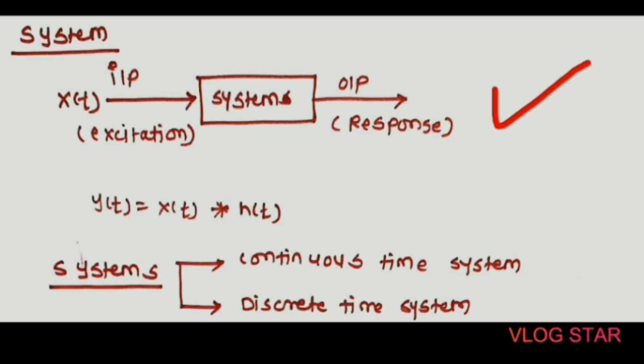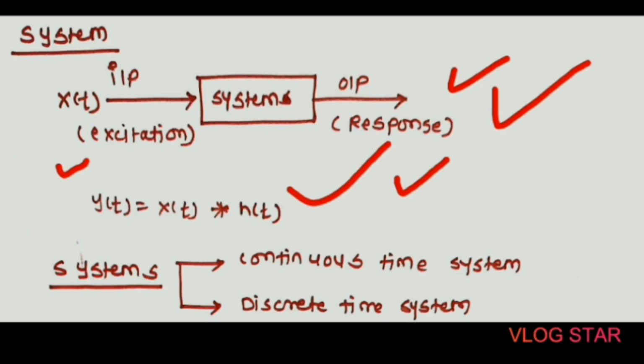A system may also be defined as a set of elements and functional blocks that are interconnected to produce the output, that is y of t, in response to an input x of t. The input signal x of t is also called the excitation and y of t is called the response of that system. Well-known examples of continuous time systems are amplifiers, filters and other electronic systems.